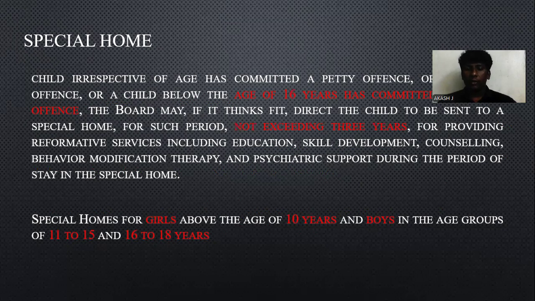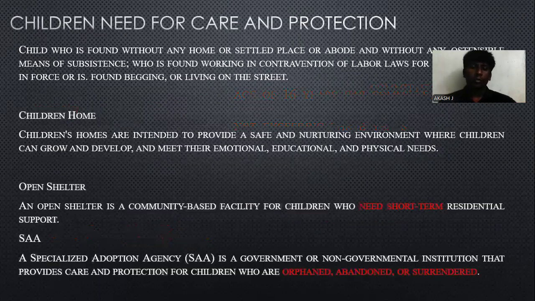They classify according to these ages for the special home. During the special home period, the children get counseling, skill development, education, behavior modification therapy, and psychotropic support during the period of stay in the special home.